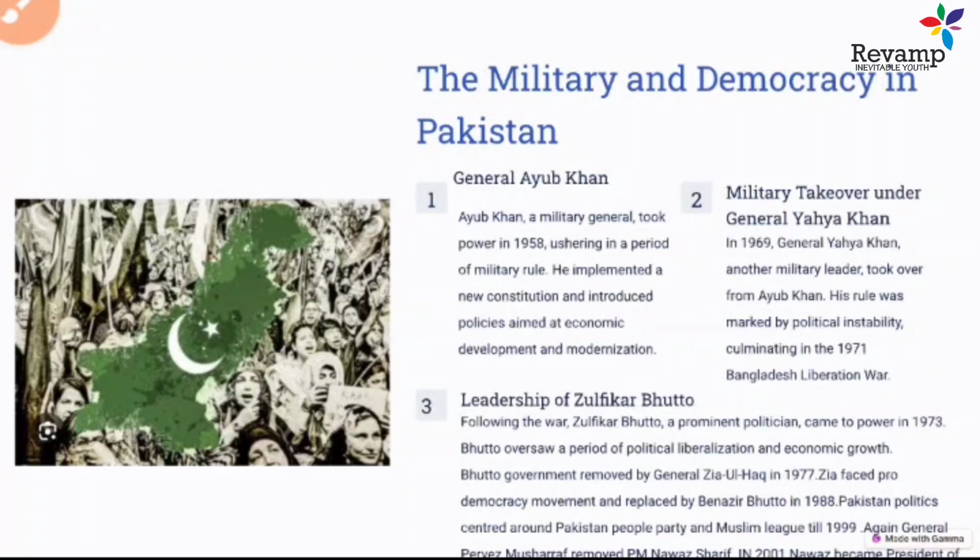First we need to start with Pakistan, the military and democracy in Pakistan. What was happening there and how did it happen? You all know of General Ayub. After the constitution was adopted, General Ayub Khan took over the administration, and later a lot of dissatisfaction led to the military takeover by Yahya Khan. Under Yahya Khan, the first military rule happened in Pakistan.